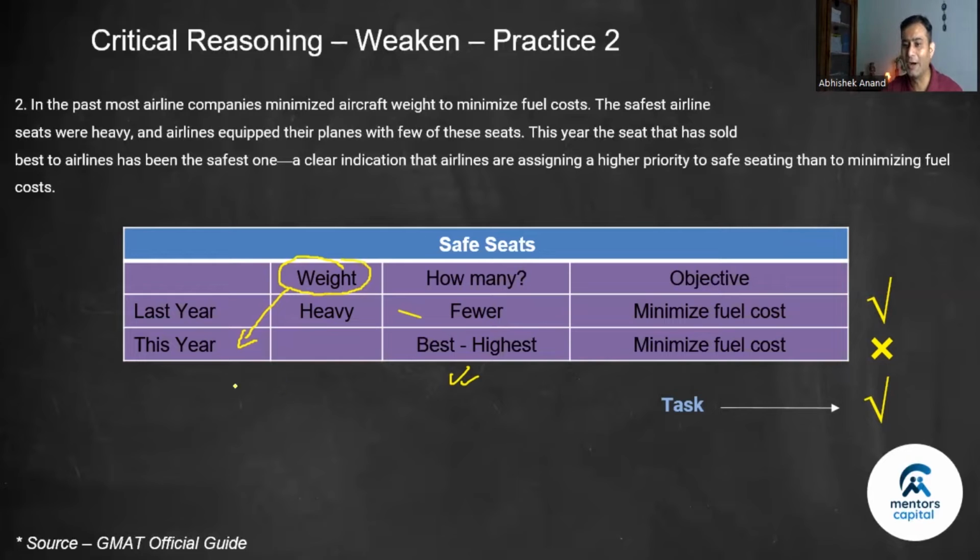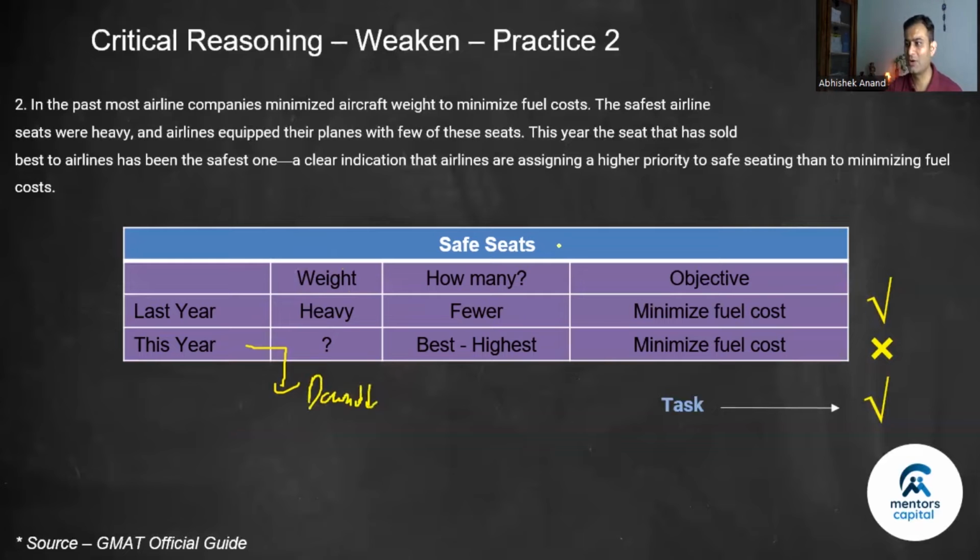Agar ye heavy hoga, if this is heavy, then it makes sense, because last year it was heavy. You buy less of them because fuel cost was your objective. This year also it was heavier, but you're still buying them more, which means this is not your objective. This was clear. But this part is not given to us. This is a question mark. So what if, due to some reason, the weight of this has gone down?